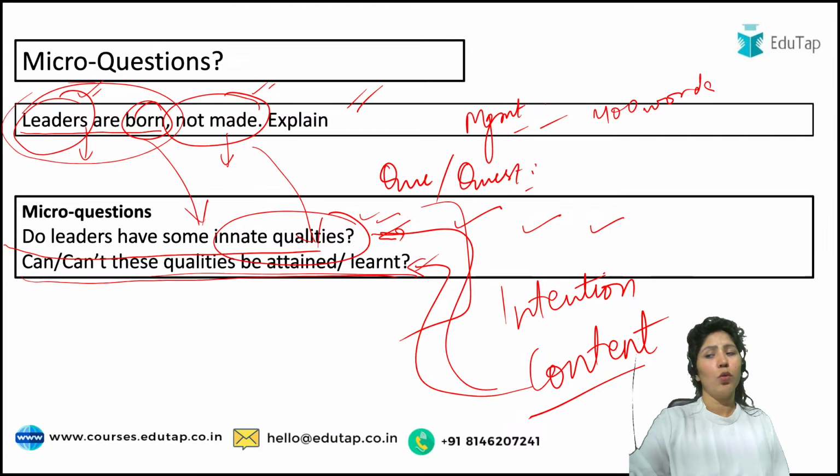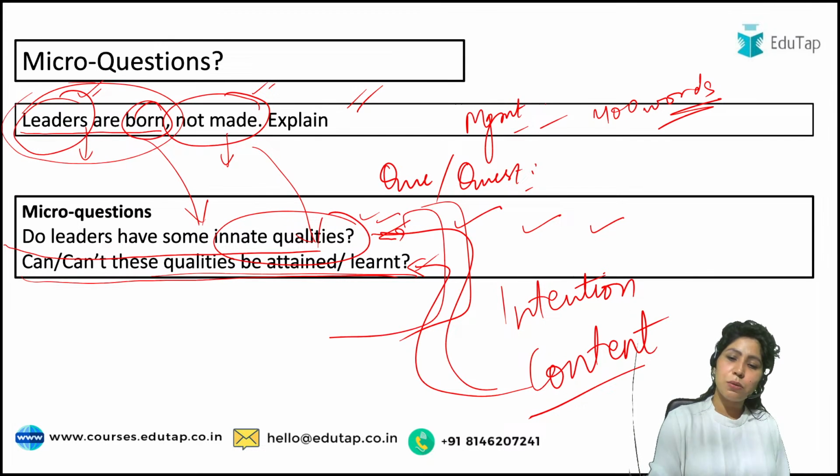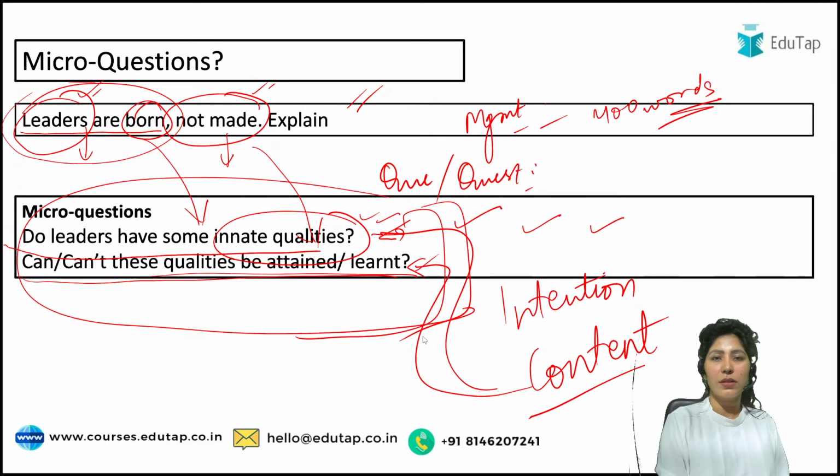This could be for 400 words. And with philosophical questions, I assure you that if you understand the question properly, if you're able to frame micro questions, then obviously you can give theories for both these two questions. You can give theories, you can give examples. Easily you can write 400 or even 600 words and then give a nice conclusion there.